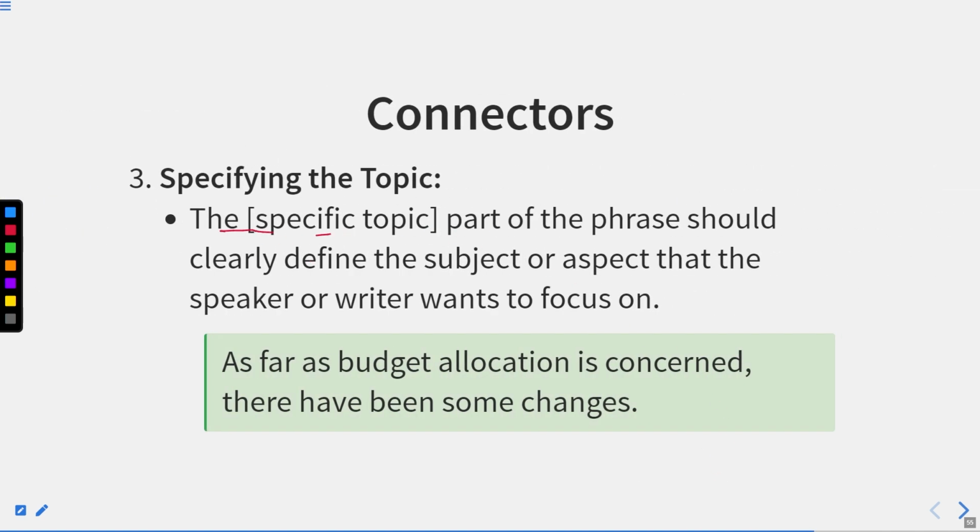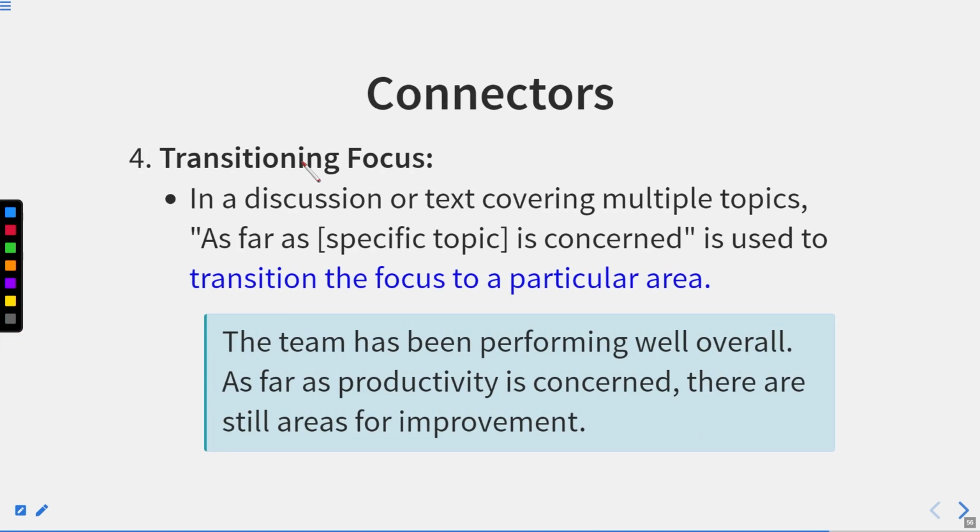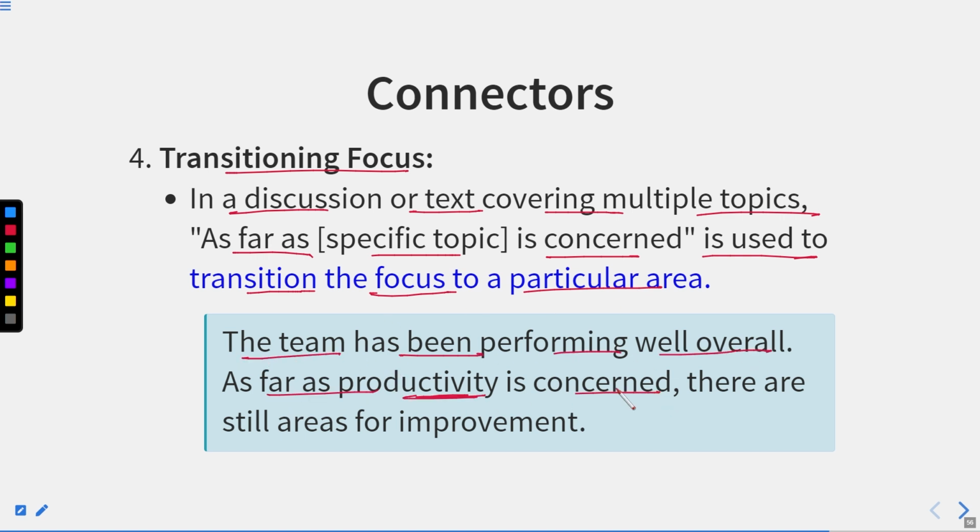Specifying the topic. The specific topic plus the rest of the phrase should clearly define the subject or aspect that the speaker or writer wants to focus on. As far as budget allocation is concerned, there have been some changes. Transitioning focus. In a discussion or text covering multiple topics, "as far as" plus a specific topic "is concerned" is used to transition the focus to a particular area. The team has been performing well overall. As far as productivity is concerned, there are still areas for improvement.